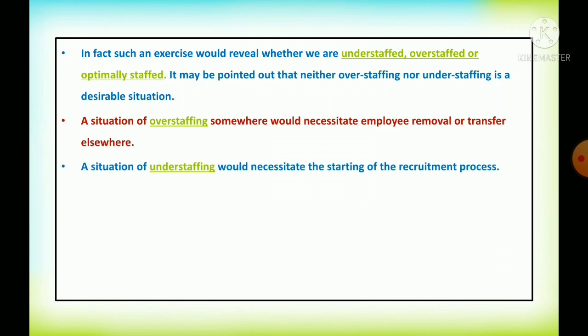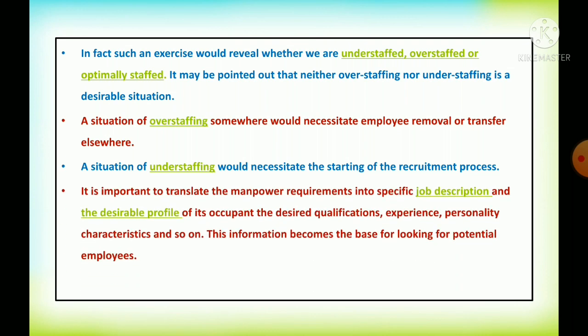A situation may arise of understaffing, and at that time the company can start the recruitment process. So it is important to translate the manpower requirements into specific descriptions and the desirable profile of its occupant: the desired qualifications, experience, personality characteristics, and so on. When the organization is facing understaffing, they have to prepare the job descriptions and the desirable profile for the recruitment.